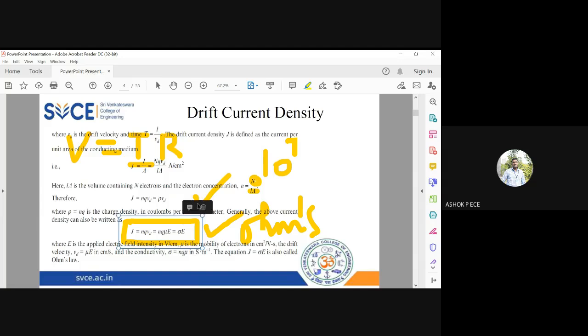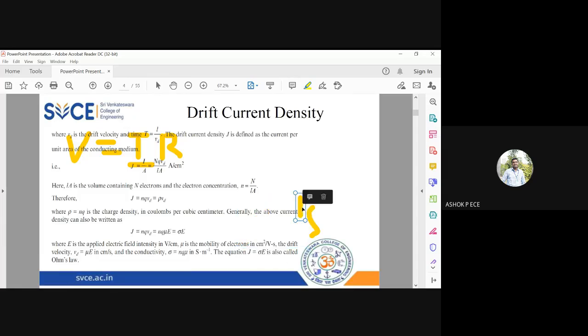Now this is for a normal conductor. This V is equal to IR will hold good for any conductor, right? So it may be metal, it may be any device wherever this linear relationship, V is proportional to I, is there, you can directly apply Ohm's law in the device. And you know R is resistance, and there is a formula for resistance in terms of resistivity. So R is equal to rho L divided by A. So resistance is expressed in terms of resistivity.